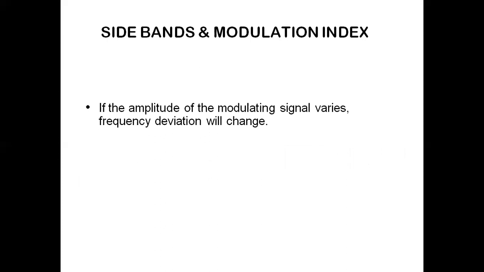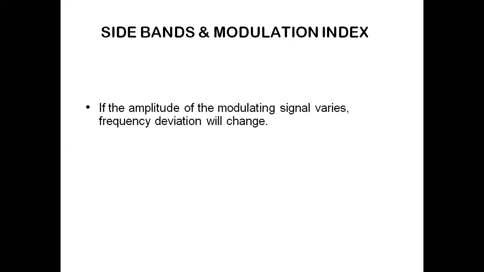Now we'll talk about what sidebands are and in detail about modulation index. If the amplitude of the modulating signal varies, frequency deviation also varies. As we studied, frequency deviation delta F equal to KF Am. So frequency deviation is directly proportional to the amplitude of the message signal.